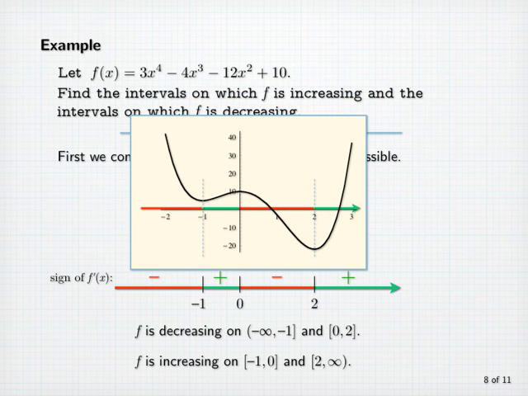Here's the graph of that function. Notice that where f is decreasing, we have a negative slope, and where f is increasing, we have a positive slope. In fact, the information that we have gained concerning where f is increasing and where it's decreasing can go a long way toward a hand-drawn sketch of the graph.